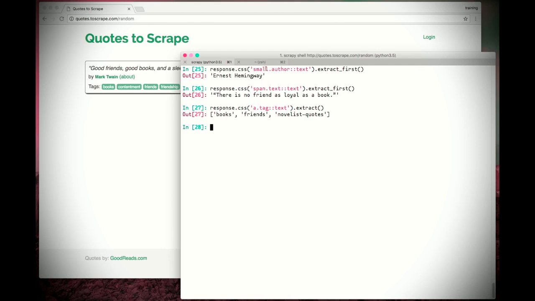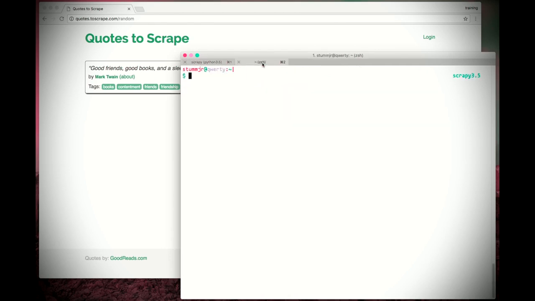In the command line, we'll use the scrapy genspider command to generate the skeleton of our spider. It works like this. The first parameter here is the name of our spider. We usually name our spiders after the website that they are scraping. The second parameter here is the domain of the website that we will scrape. Let's run this and open the generated file using a text editor.